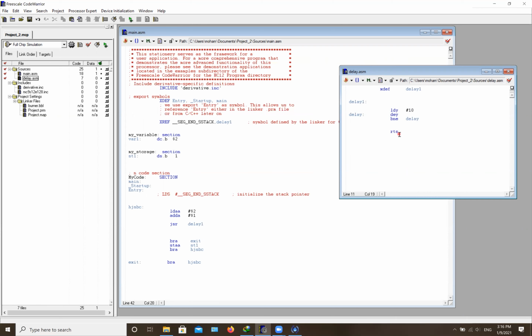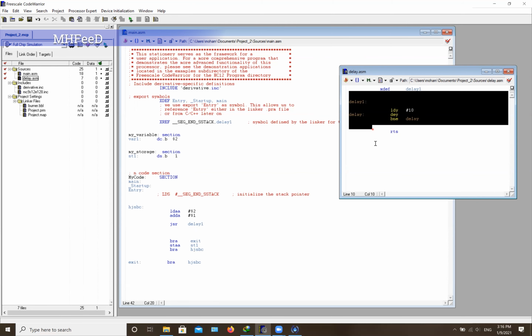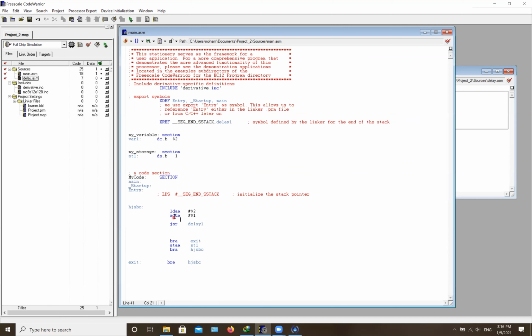This works for really small programs, but once you have a lot of lines of code happening here, you want your registers to keep the values that they had before. For example, if you had accumulator A with number one, you want to have it saved somewhere.